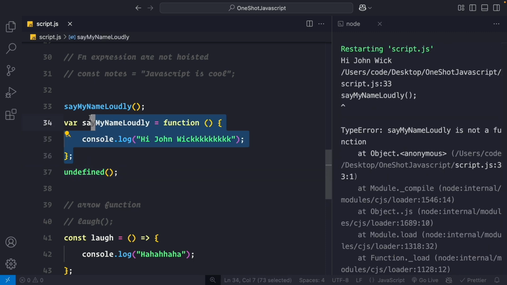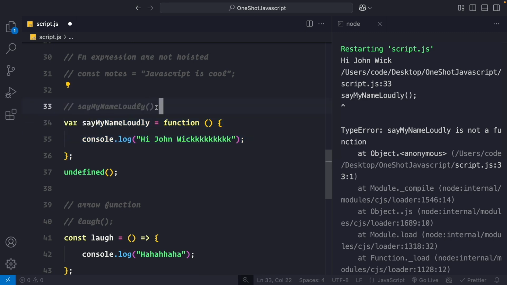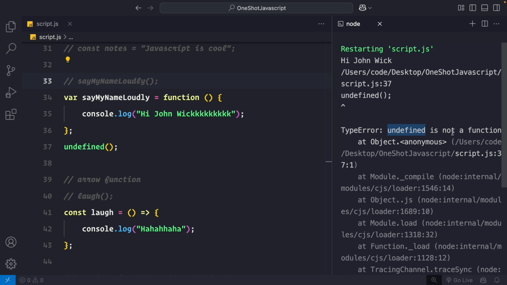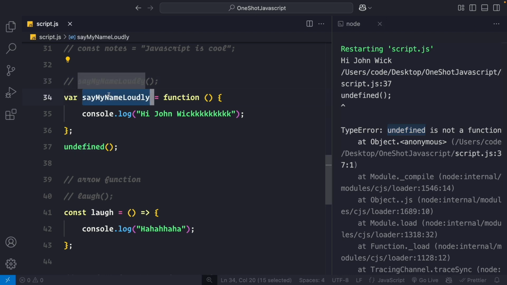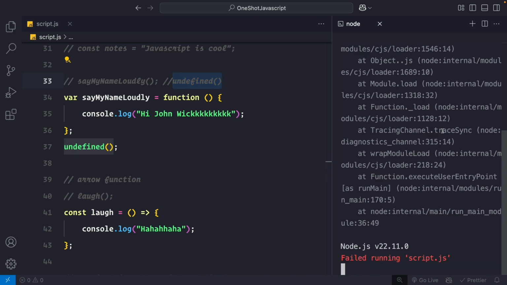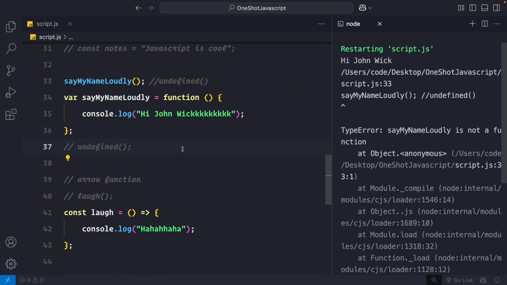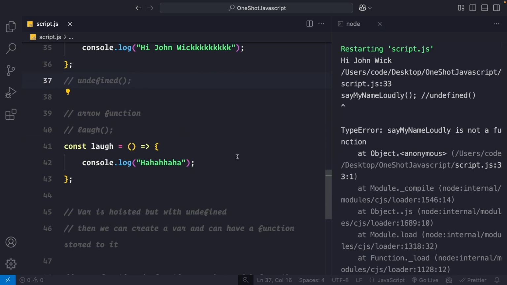So this is why you get this output. If I comment this out and save, you see it says undefined is not a function, because the value of say my name at this point is still undefined. So when JavaScript calls it, since you are calling undefined, you are going to get this error: undefined is not a function. So that's why you get the undefined is not a function error. Okay, so this is very simple JavaScript hoisting.